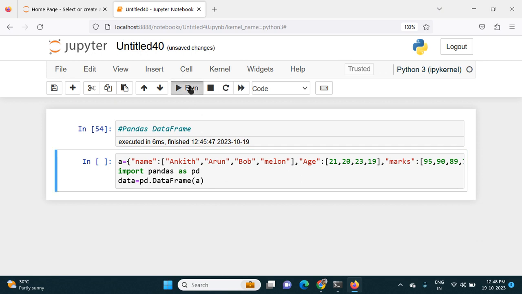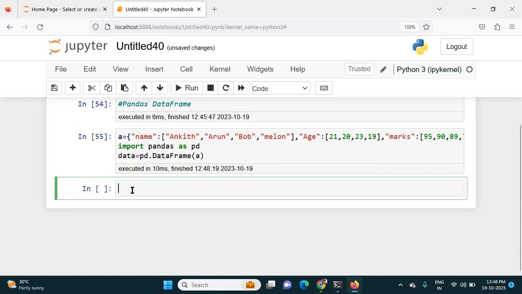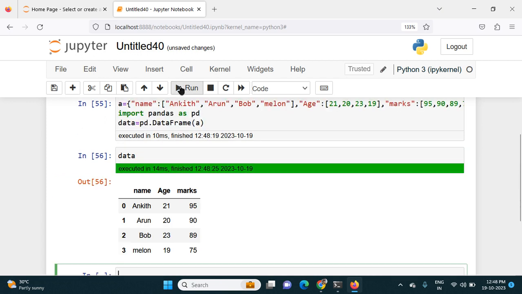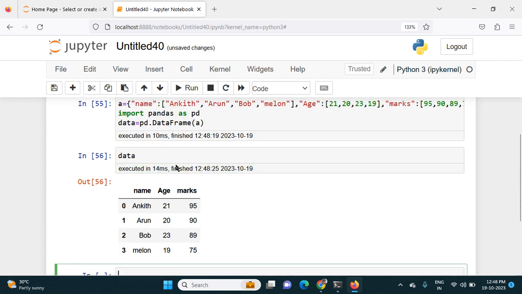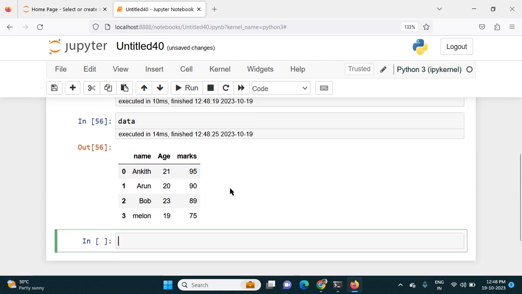If I run this, it executed. Now if I check the data, yes, it's in a data frame structure. So this is called a data frame.